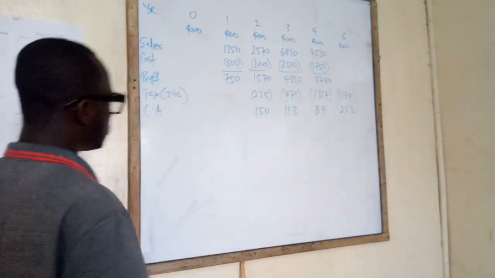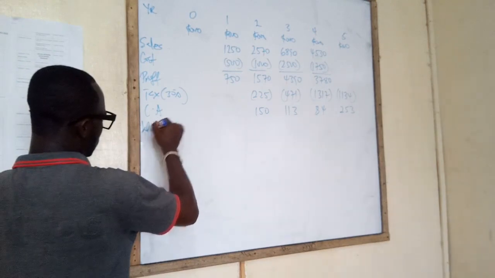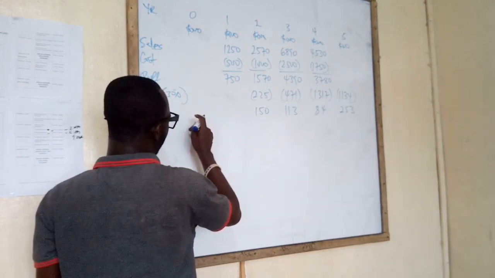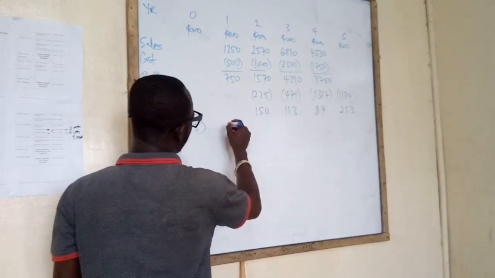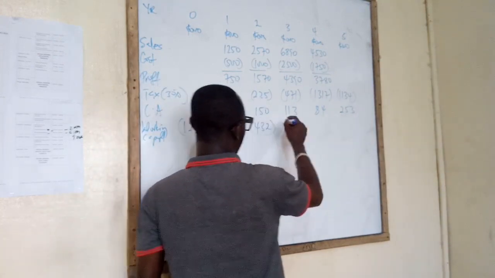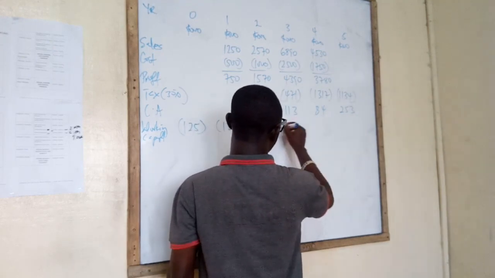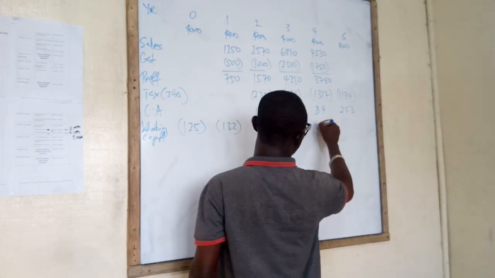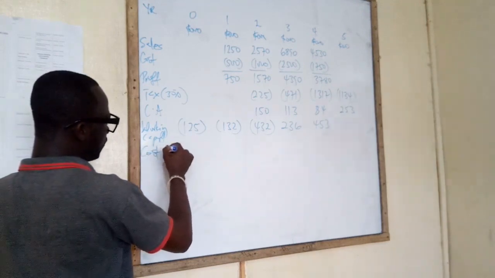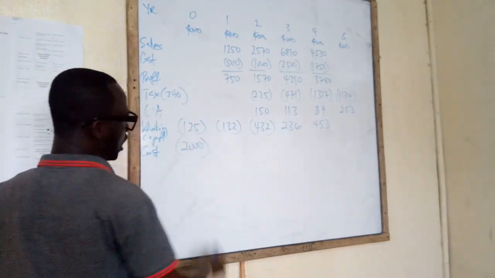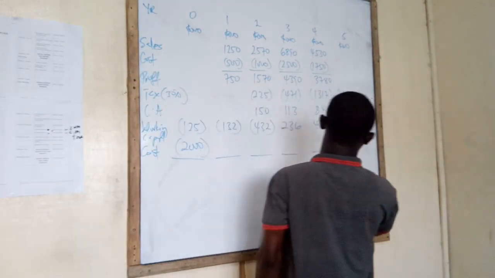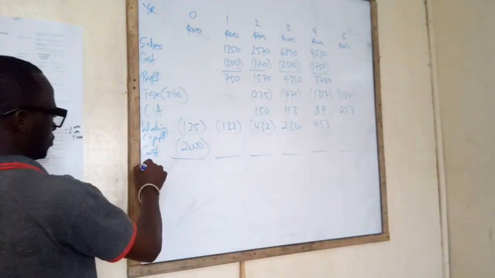What else? Working capital. What we got? Year 0. 125. 132. 432. 236. Positive, right? Yeah. And then 453. What else? The cost of the investment. 2 million. Are we done? Yeah. Let's get the net cash flows. 2, 1, 2, 5.